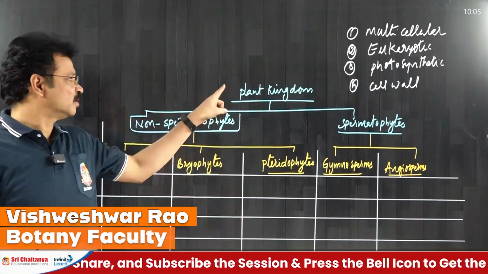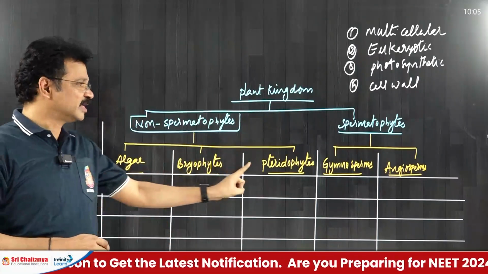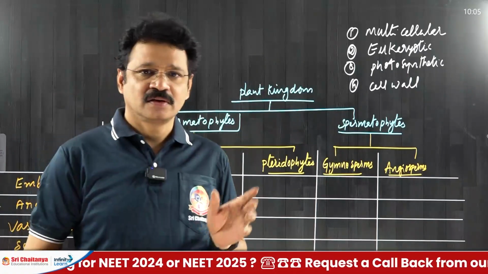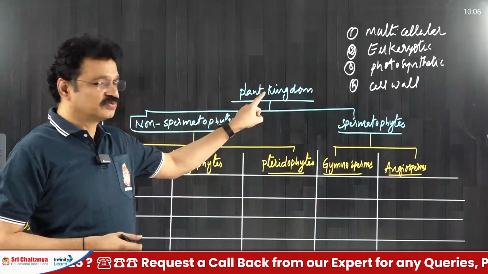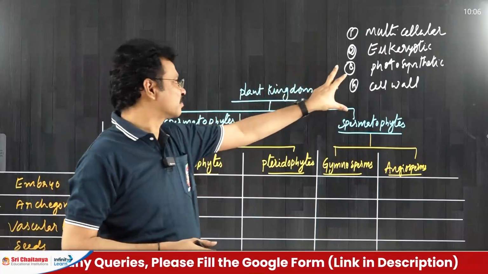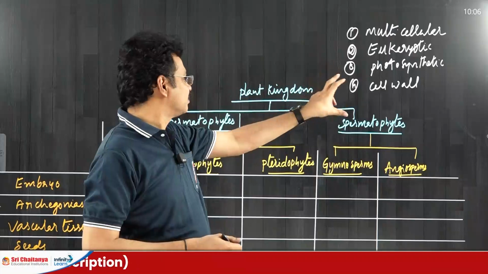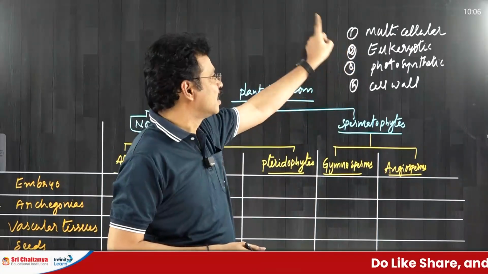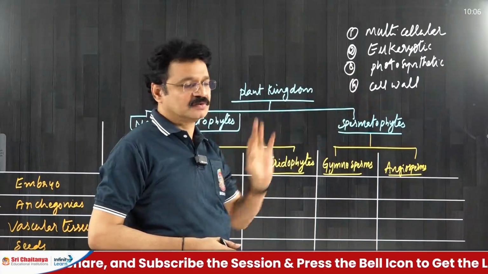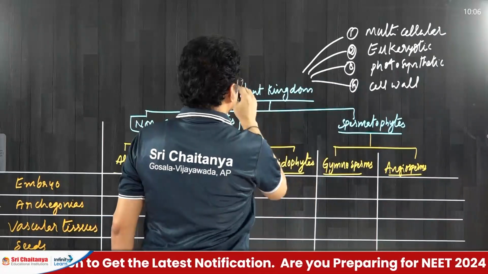Today our botany topic is plant kingdom, classification of plant kingdom and comparative account of all the divisions of the plant kingdom according to the 5 kingdom classification proposed by scientist Whittaker. What are the main characteristic features or the basic characters of plant kingdom to place members or plants under the plant kingdom? First of all, the main criteria to place a member under the plant kingdom is that it must possess multicellular nature, eukaryotic structure, photosynthetic nature and presence of cell wall. Only then such organisms are placed under and treated as a member of plant kingdom.